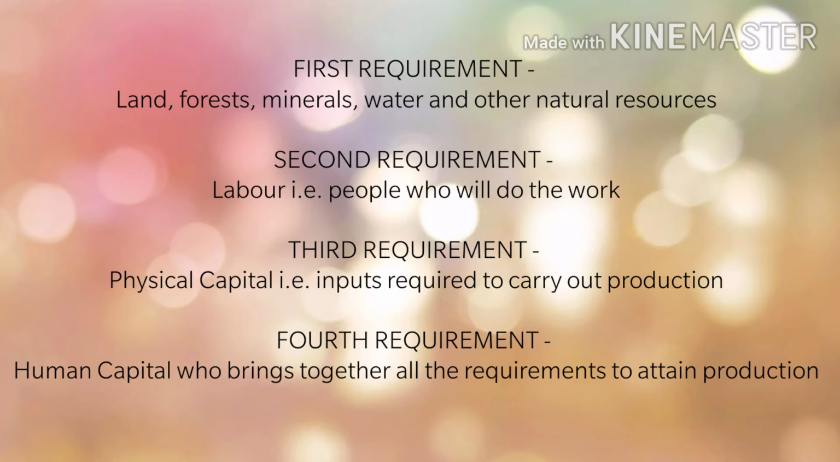Then the second requirement is labor. That means who is going to work on the land? Labor. ठीक है, तो second requirement क्या होगा? Labor, that is people who will do the work. The third requirement is physical capital. फिजिकल कैपिटल क्या होता है? वो इनपुट्स, वो चीज़ें जो ज़रूरी होती हैं किसी भी प्रोडक्शन को आगे बढ़ाने के लिए. ठीक है, so physical capital is what? That is the inputs required to carry out production.